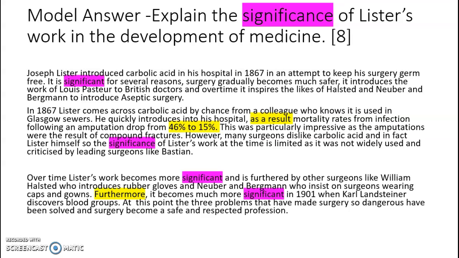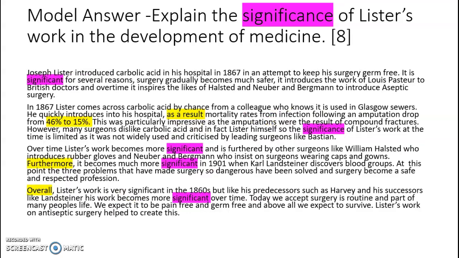Look, this is me saying at this point it is almost at its most significant. It's not just significant in 1867, it becomes more significant. There's things that have to happen for it to become more significant. Why it's significant? Well, surgery now becomes a safe and respected profession. Well, it kind of was always meant to be, but surgeons early on were seen as butchers, weren't they? Seen as cruel and heartless people.